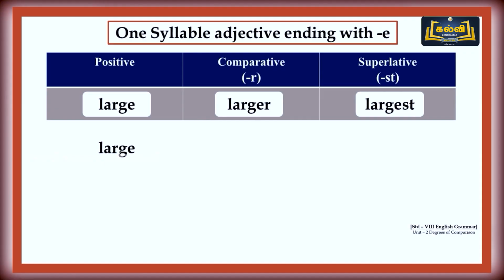Long, longer, longest. Tall, taller, tallest. Now let's see the next rule. Some one-syllable adjectives ending with the letter E. What should we do? Shall we see?